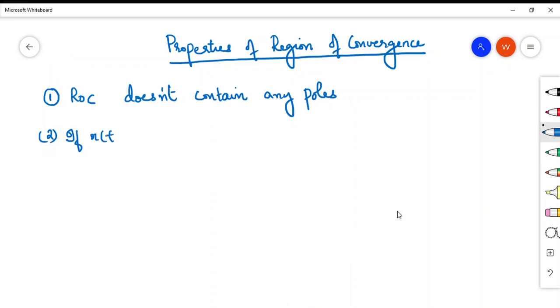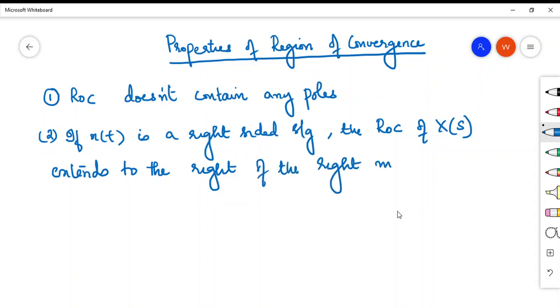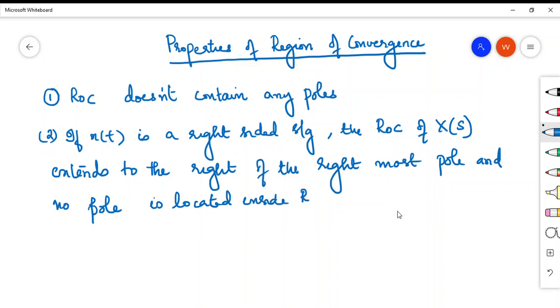If x of t is a right-sided signal, meaning it will have a u of t term, the ROC of X of s, the region of convergence of the transformed signal, extends to the right of the rightmost pole, and no pole is located inside the ROC.